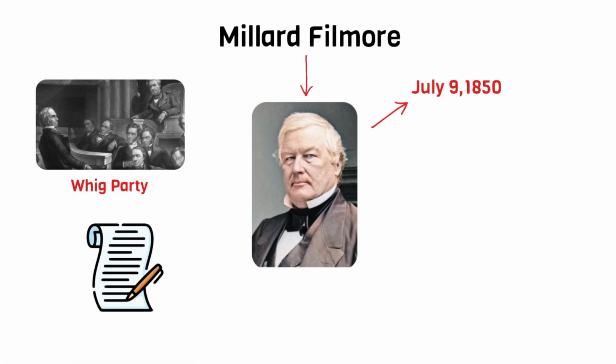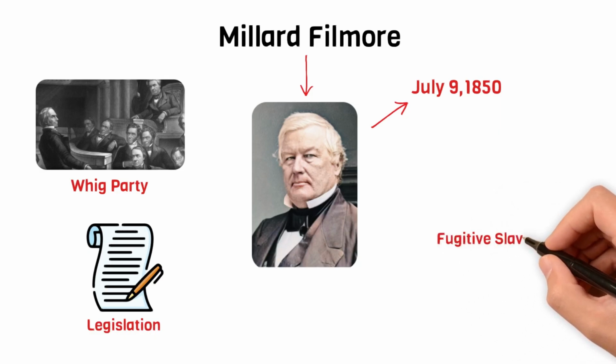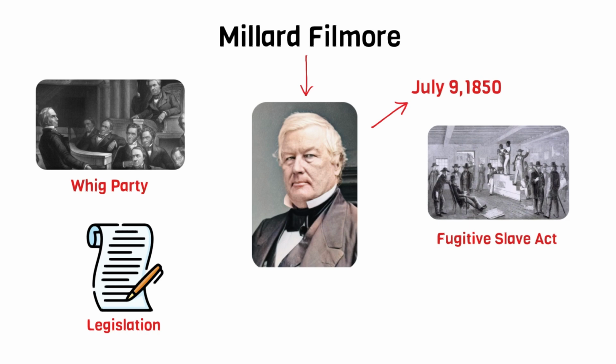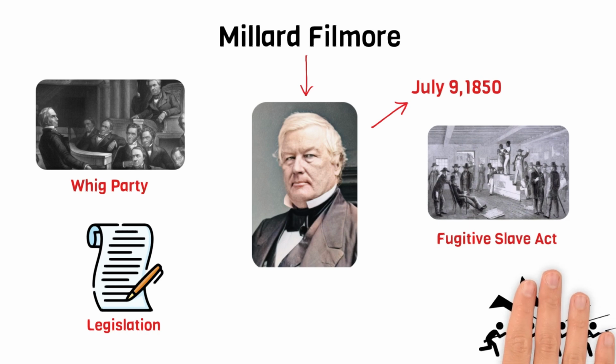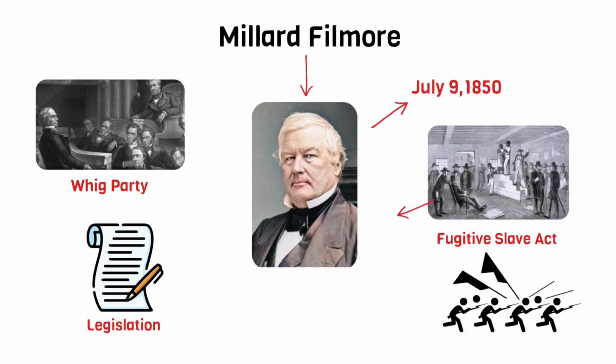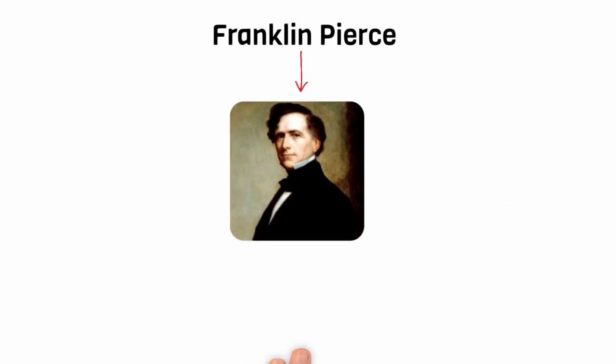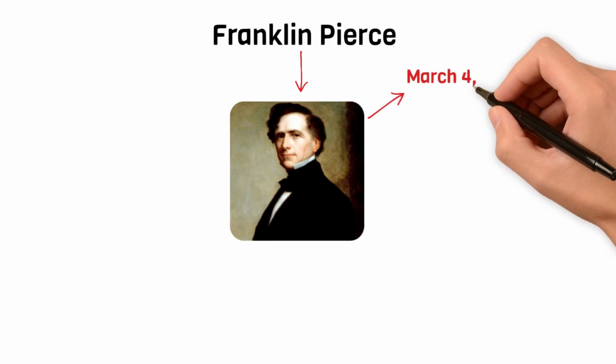Fillmore signed several key pieces of legislation during his presidency, including the Fugitive Slave Act, which required the return of escaped slaves to their owners. Despite his efforts to preserve the Union, Fillmore's presidency is often overshadowed by the tensions that ultimately led to the Civil War.